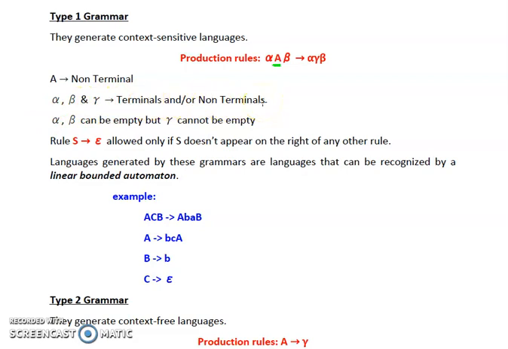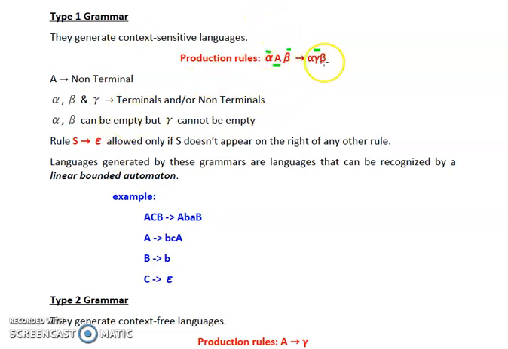So alpha, beta, gamma are the strings that can be formed using terminals or non-terminals or a combination of terminals and non-terminals.